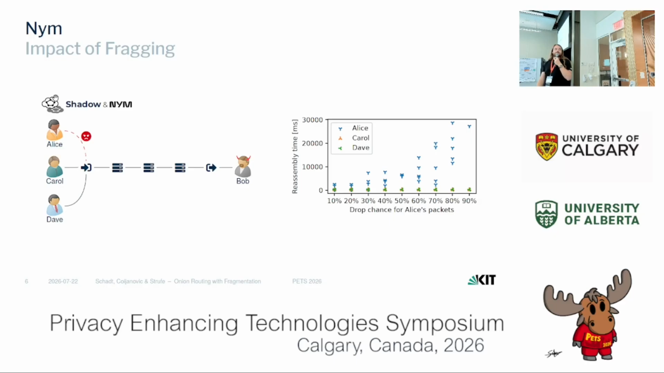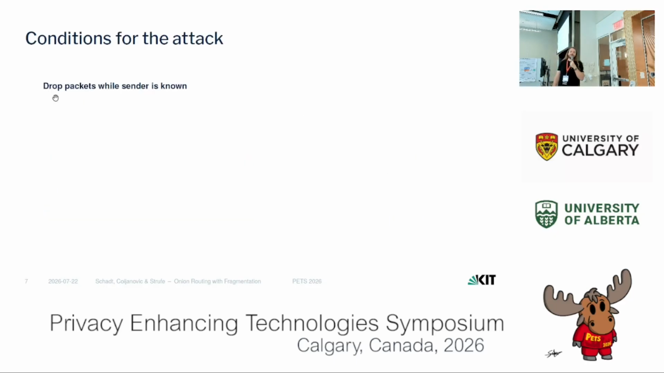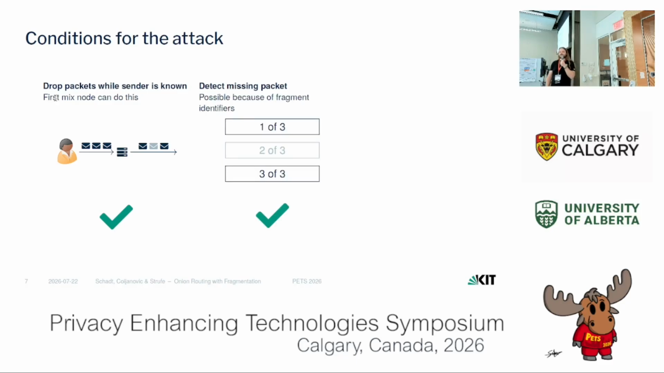Now, from this, we derive 3 conditions for this attack to be possible. The first one is that the adversary must be able to drop packets while they can still be linked back to Alice. And in a mix network, that usually works because the malicious first node can drop malicious packets. The second condition is that the recipient must be able to detect that the packet is missing. Again, this works because usually there are some sort of explicit identifiers, and even if not, you will notice if half of the image or half of the video is missing.